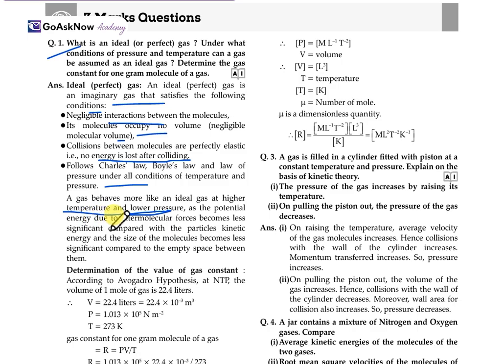As the potential energy due to the intermolecular force becomes less significant compared with the particles' kinetic energy, the size of the molecules becomes less significant compared to the empty spaces between them.